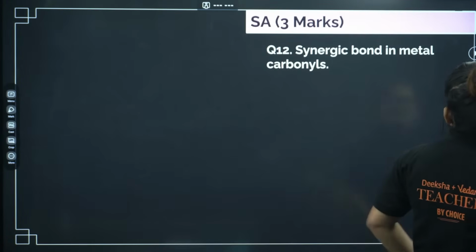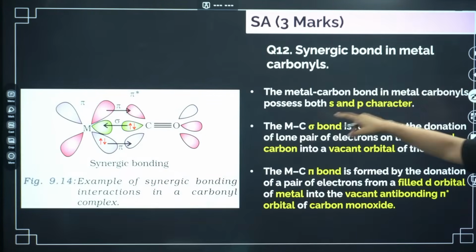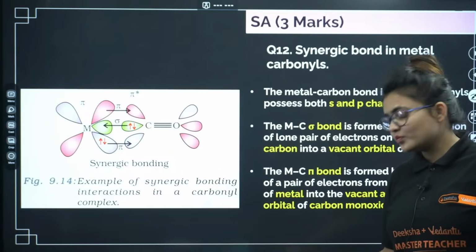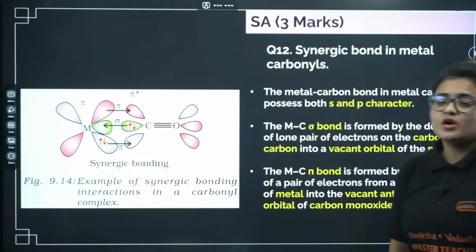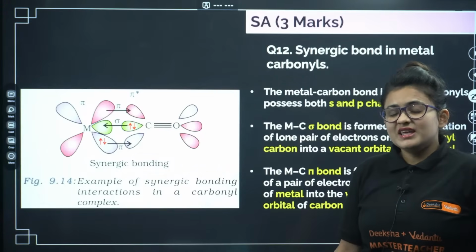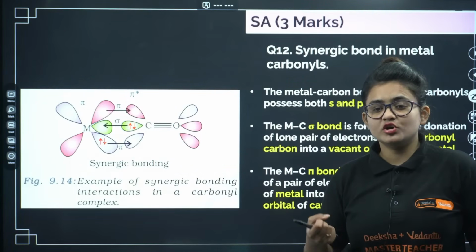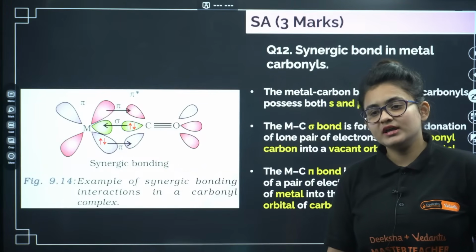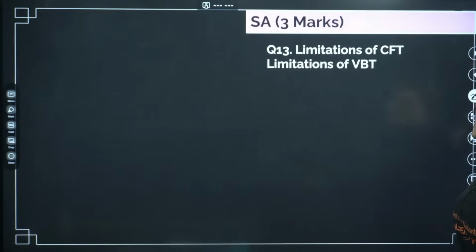Okay, synergic bond in metal carbonyl that has both sigma and pi character. This particular diagram, if you draw, the answer will be more precise. Okay, so the carbonyl at first gives the electron. It makes the sigma bond with the metal. It gives the electron in the vacant d orbital of the metal, and then the metal gives the electron cloud back to the pi star antibonding of the carbonyl. That is the synergic bond. Let's go ahead.